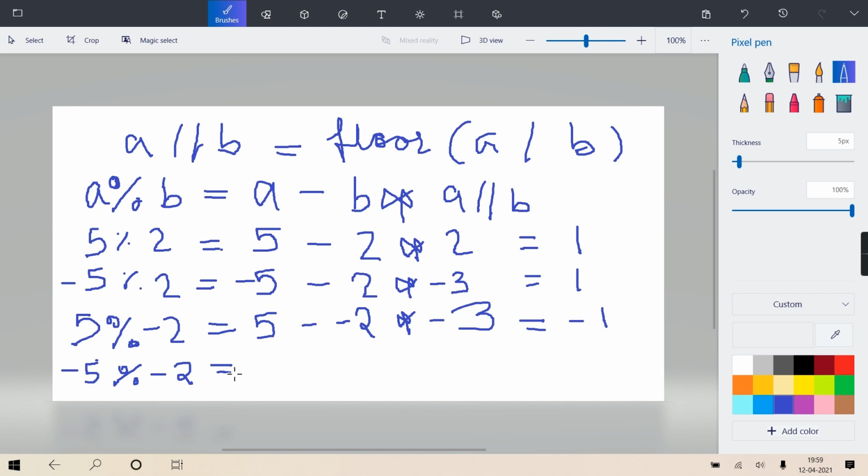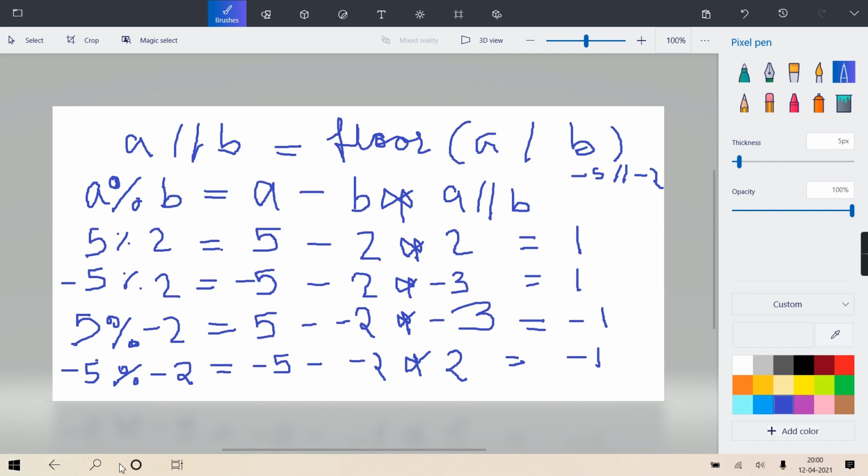Getting? Okay. Now what is A? Minus 5. What is B? Minus 2. But what is minus 5 floor minus 2? Minus 5 double slash minus 2. Is minus minus cancel here? Obviously. Okay? So it will be 5 floor 2, which is 2 only. Getting? But now it will be minus 5 plus 4. Minus 5 plus 4 is minus 1. Getting? Clear? I hope it is clear to you.